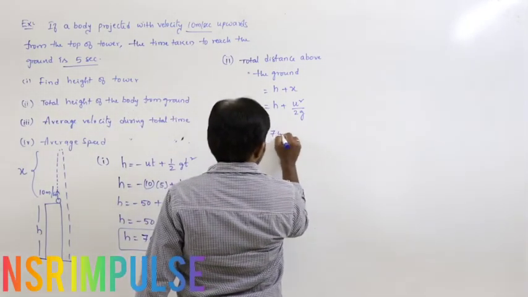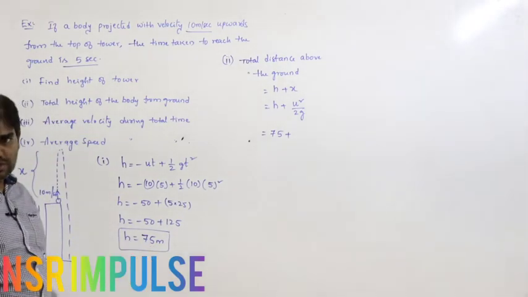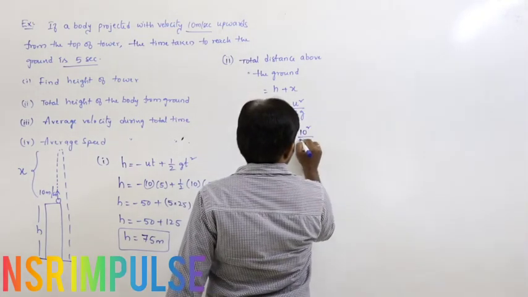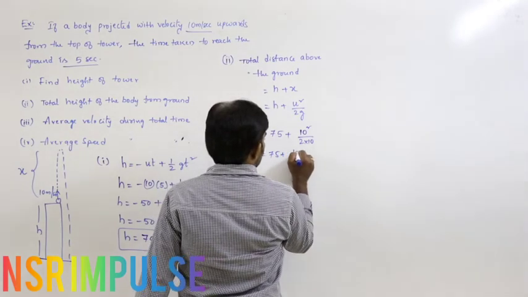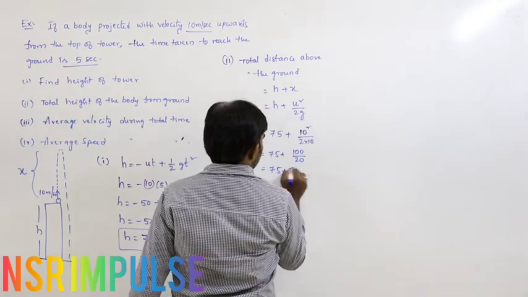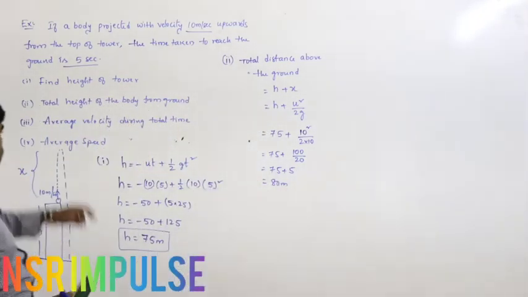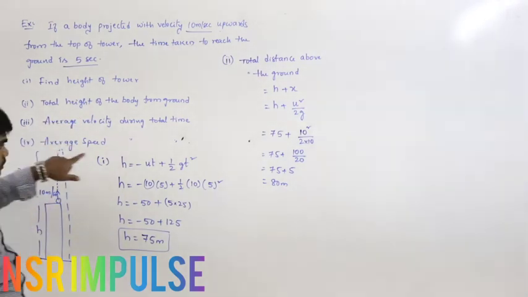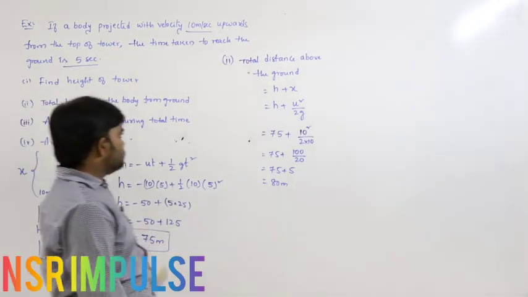H we got is 75, the height of the tower just now we calculated. What is that value? 75 meters. Plus U is 10 square by 2G is 20. So 75 plus 100 by 20. So that is 75 plus 5, 80 meters. So total height of the body from the ground is 80 meters.